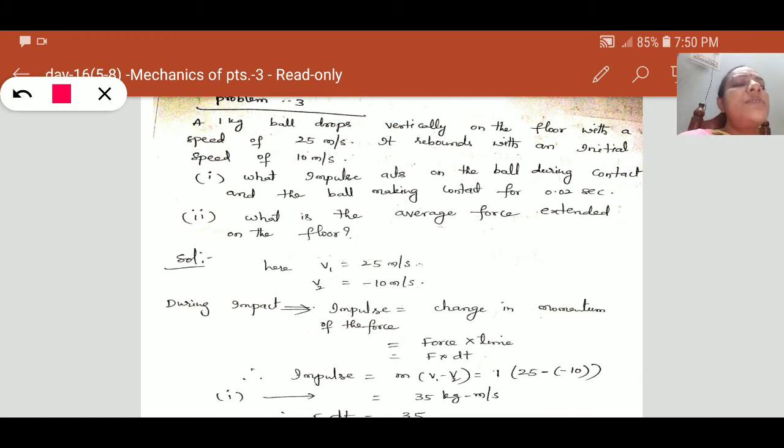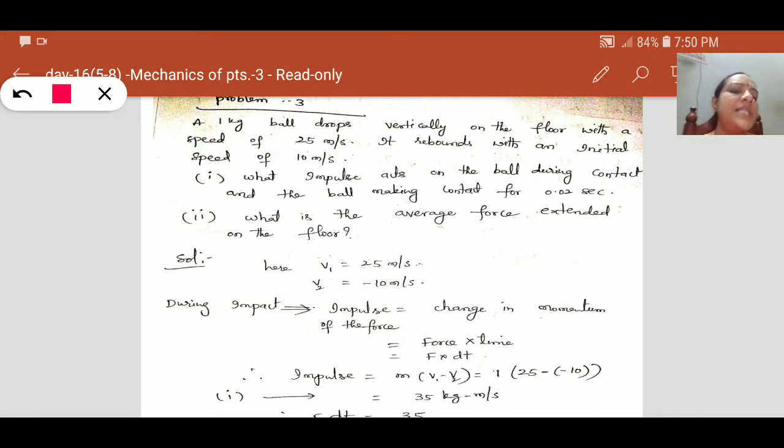It rebounds with an initial speed of 10 meters per second. Then he is asking, what impulse acts on the ball during contact, and the ball makes contact for 0.02 seconds. Next, in the second bit he is asking, what is the average force exerted on the floor.